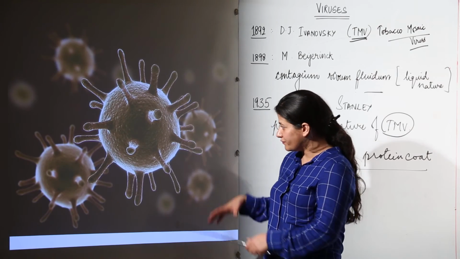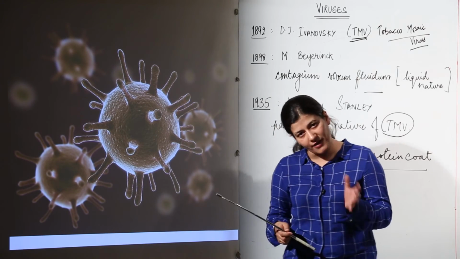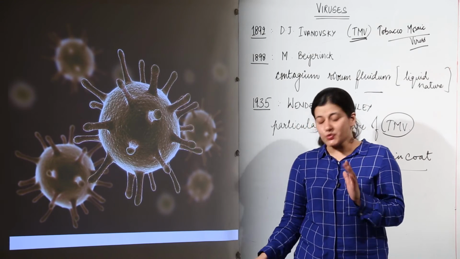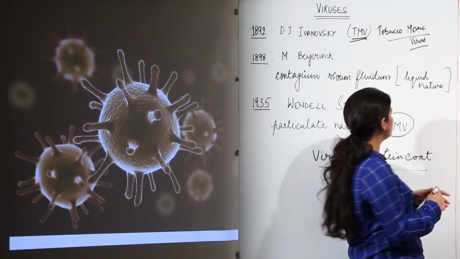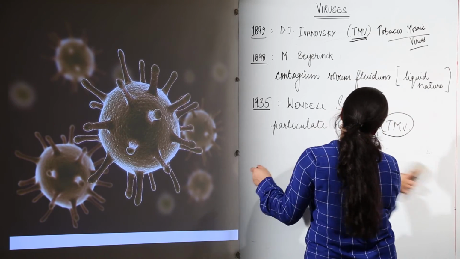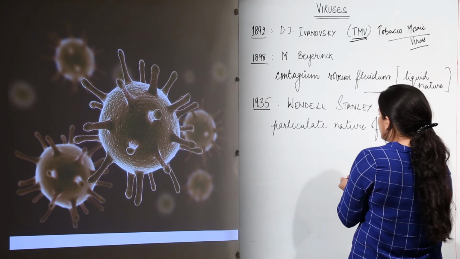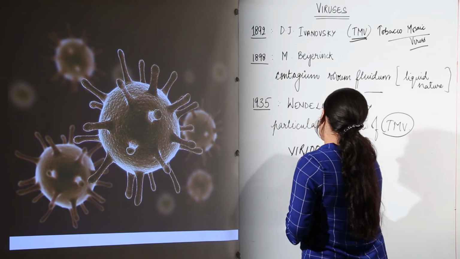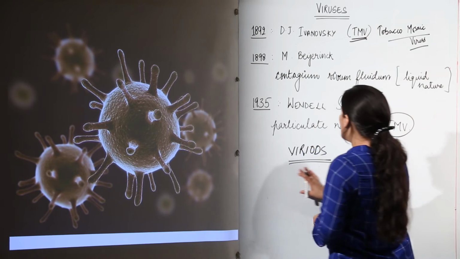So you see, this is what a virus looks like, and we have had enough knowledge about what viruses are. Next we are going to be introduced to a term, viroid. It is the last one, and with that we are almost done with these acellular particles. What are viroids?